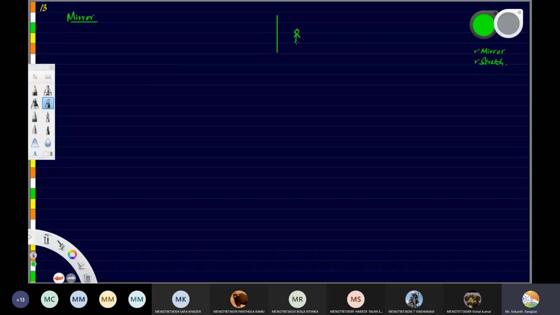So now if you are standing here and you are watching at the mirror, let us say this is the mirror. At what distance will you see your image? Will it be different from this distance or the same?